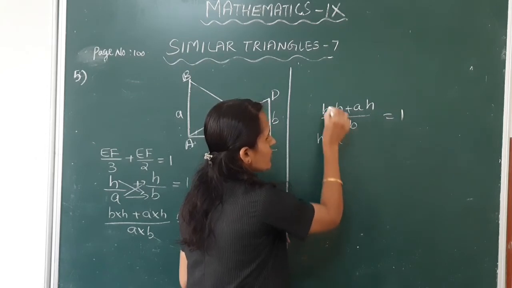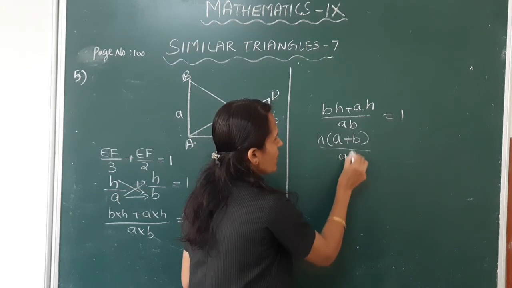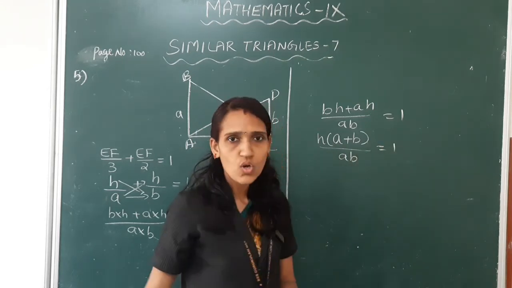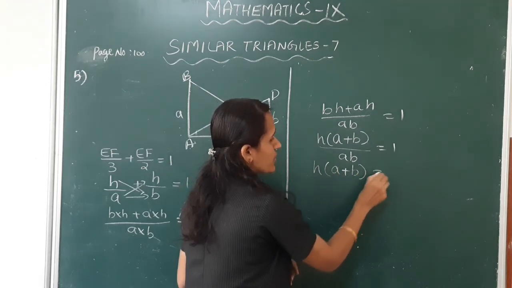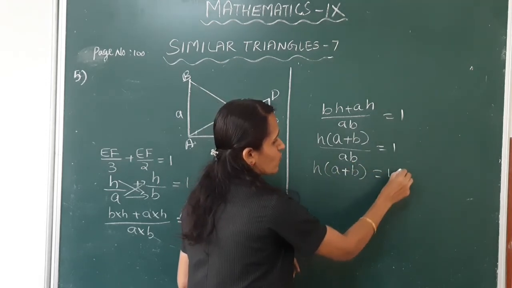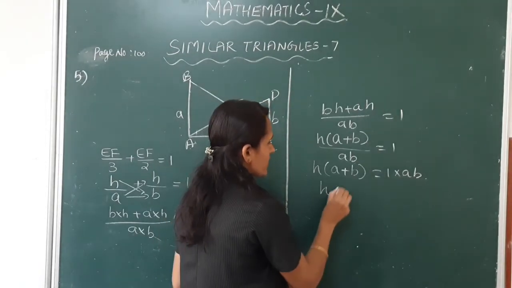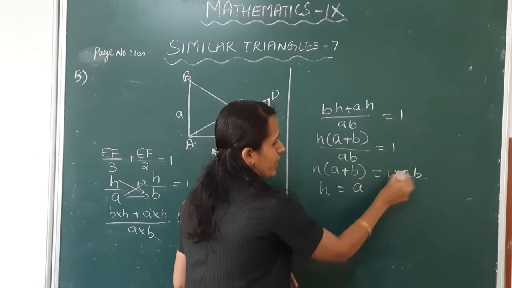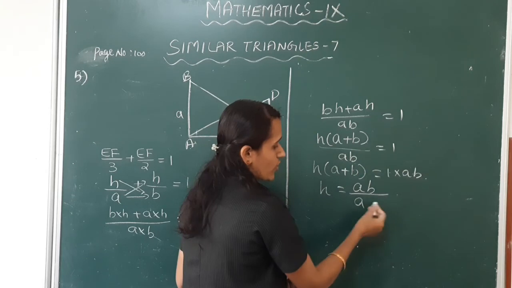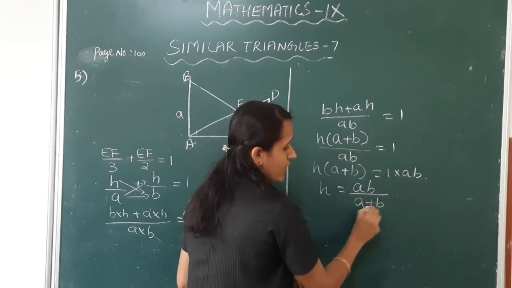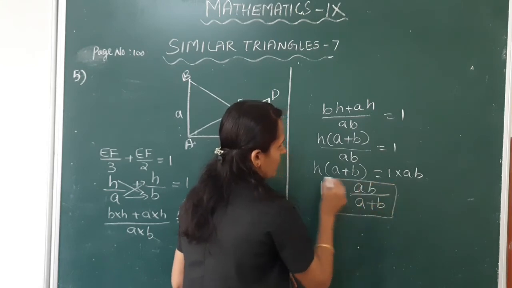H into the remaining terms, A plus B divided by AB, is equal to 1. Next, H into A plus B is equal to AB. Change to the right side: H is equal to 1 into AB divided by A plus B. H is equal to AB by A plus B.